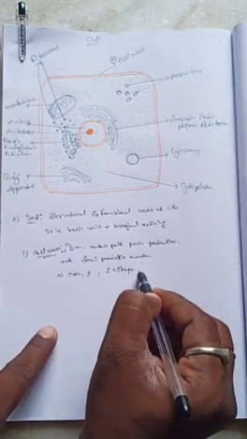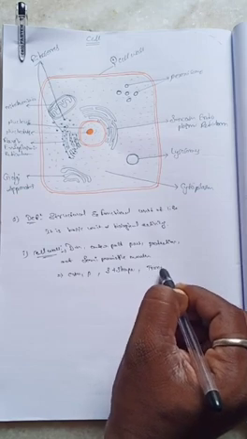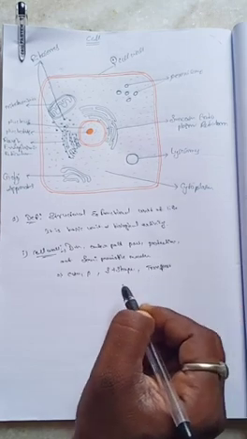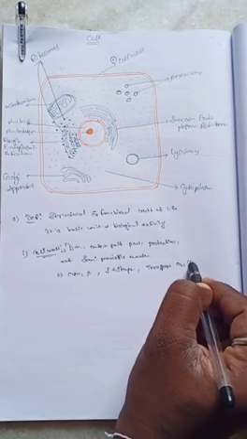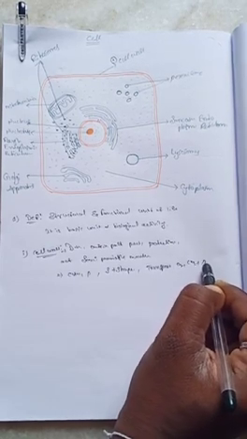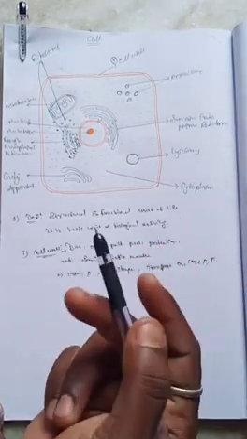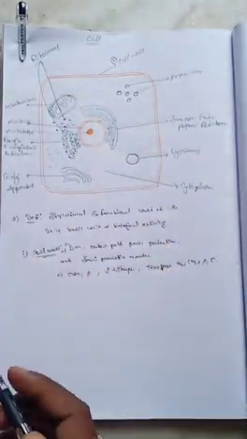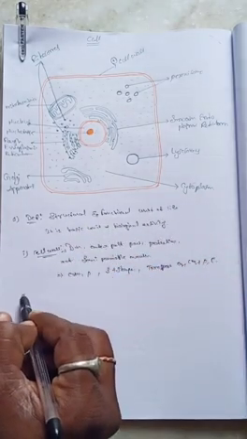The next one, it is involved in the transport process. Which transport process? Oxygen transport, carbon dioxide transport, protein transport, and energetic material transport from one cell to another cell happen through the cell wall only. Okay, this is about the cell wall.